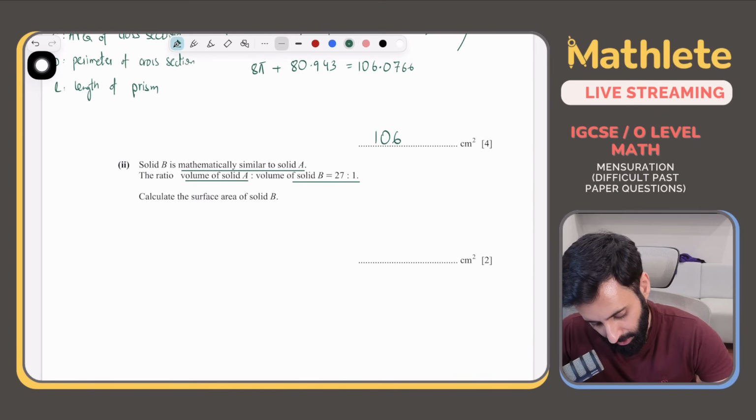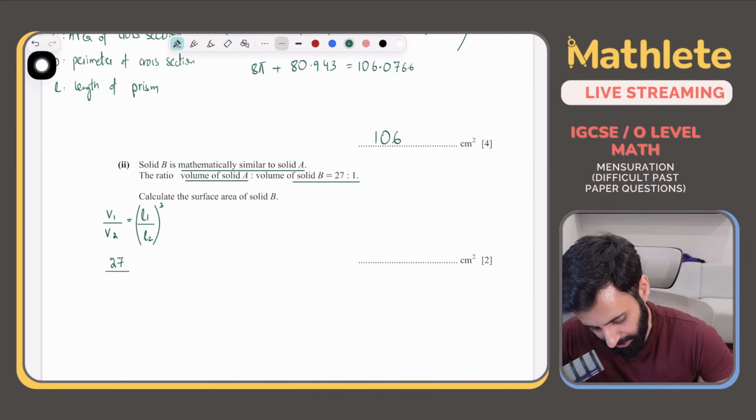If I'm given the ratio of the volume, that means with the help of that and with the help of this formula, mind you, you don't have to write down the formula. I'm just writing down the formula so that you know what I'm doing, and please don't think writing down the formula will give you marks. So V1 upon V2 equals L1 upon L2, the whole thing cubed. We're given the ratio of the volumes. That means volume of solid A is 27, volume of solid B is 1.